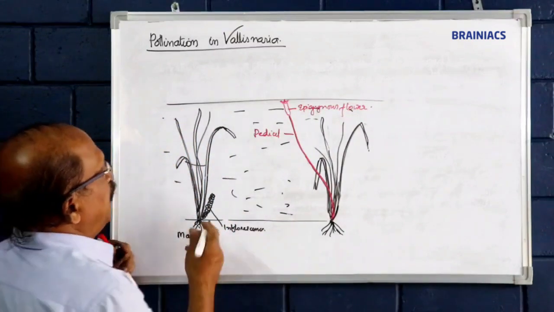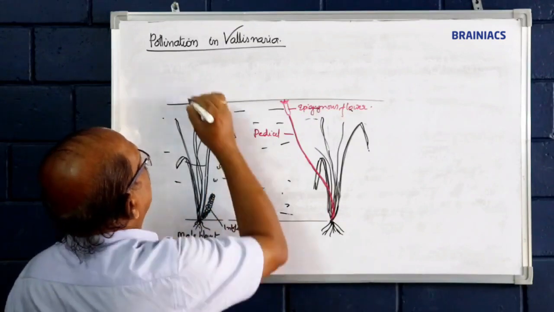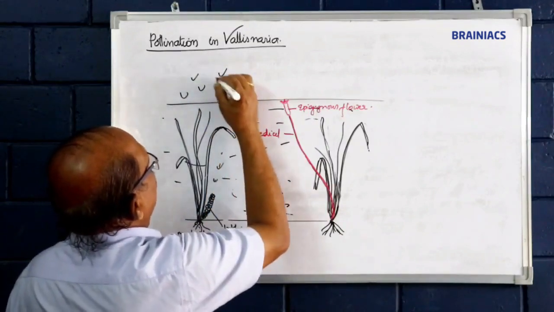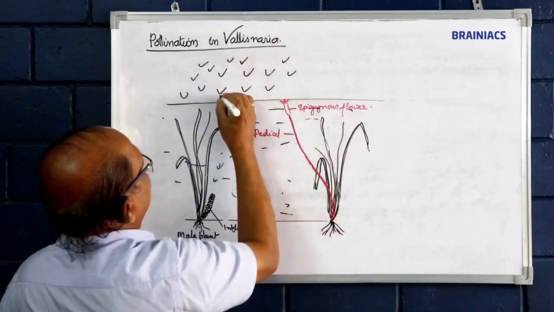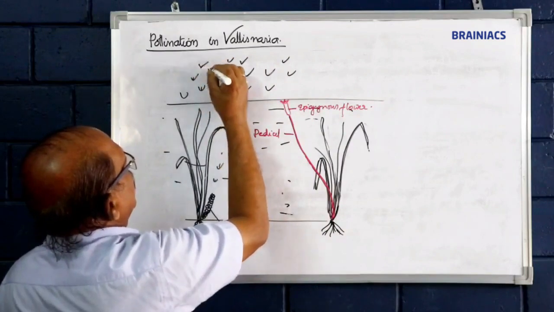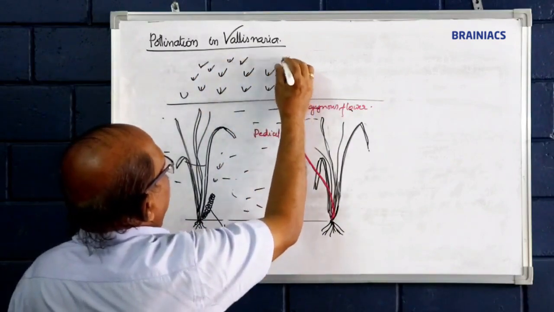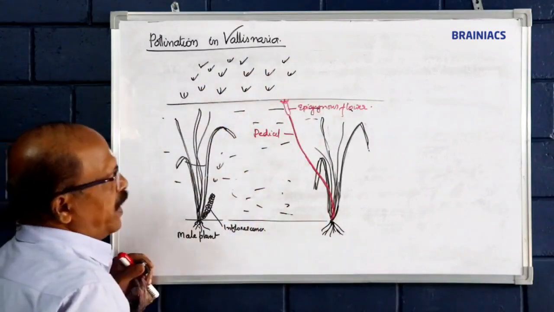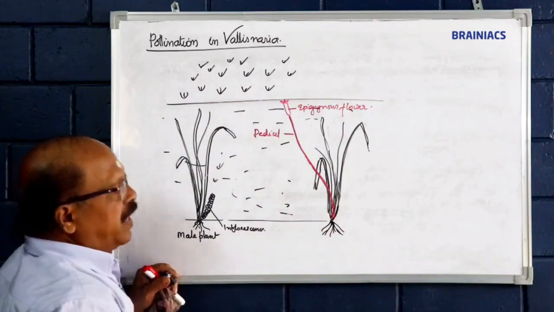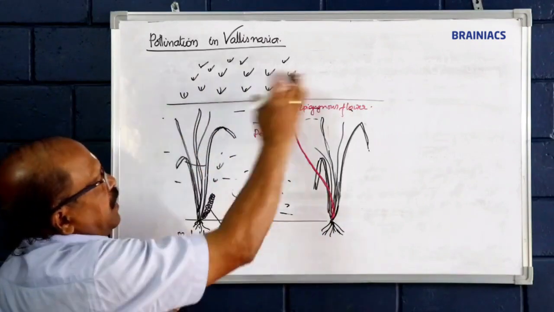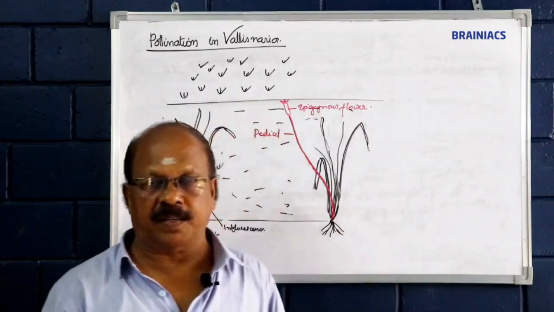So how is pollination effected? When the male flowers attain maturity, they are liberated from the plant and float on the surface of the water. This is the male flower. They are sessile. A waxy coating is there. That is why, after liberation from the male plant, they come to the surface of the water and float as per the water currents.